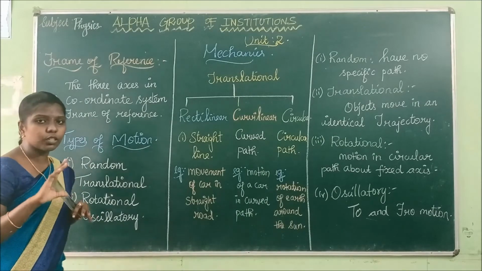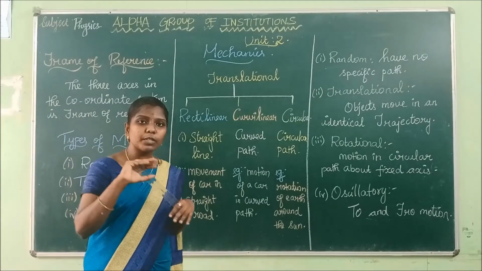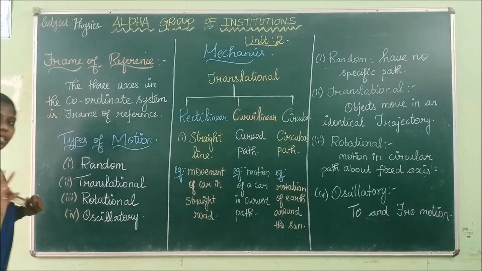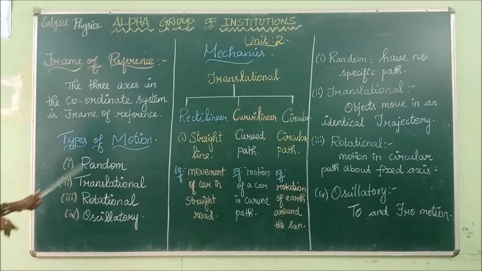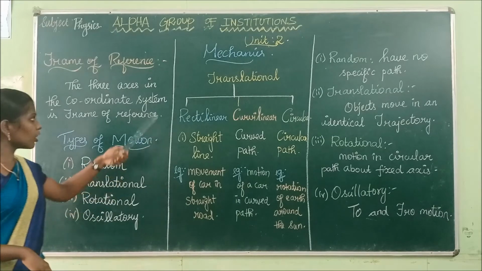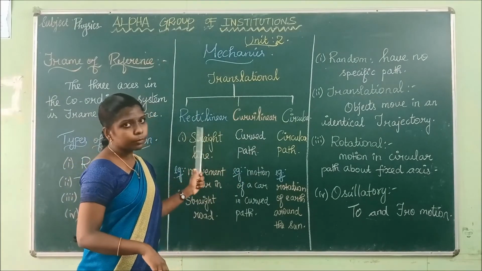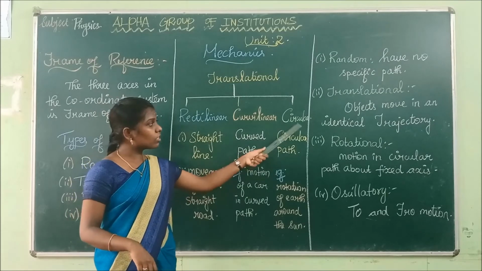Yes. Next we are going to see types of motion. We have seen what motion is, right? Movement of an object is called the motion of the object. We are going to see the various types of motion: random motion, translational motion, rotational motion and oscillatory motion. This translational motion is further divided into three types, namely rectilinear motion, curvilinear motion and circular motion.